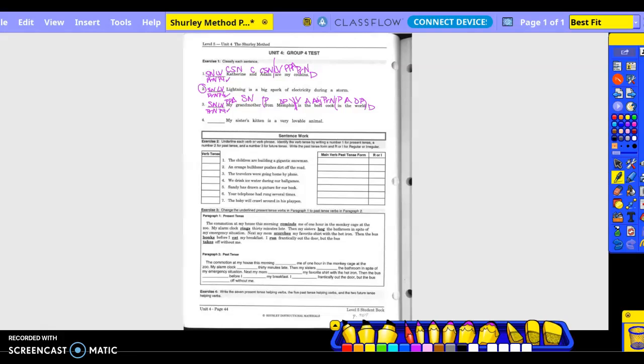Okay. My sister's kitten is a very lovable animal. What is a very lovable animal? Kitten, subject noun. What is being said about the kitten? Is what? Animal. Is animal the same thing or referring to kitten? Yes, so it's a predicate noun. Is becomes the linking verb. What kind of animal?